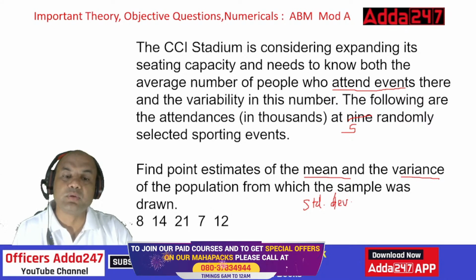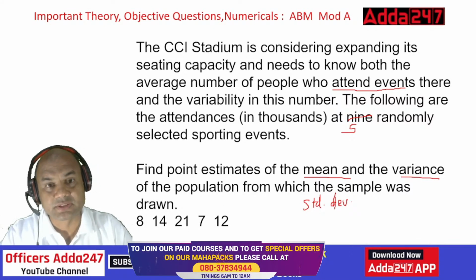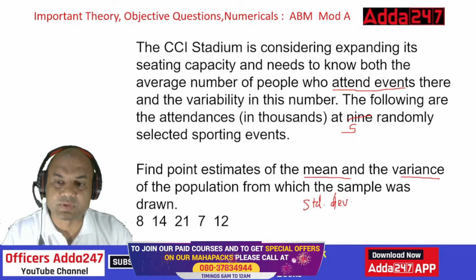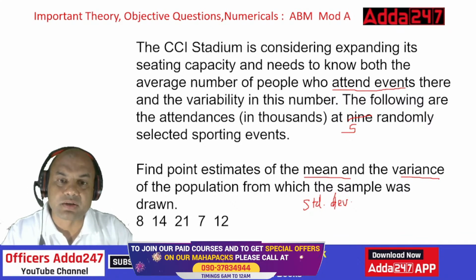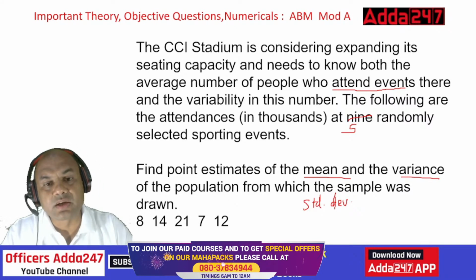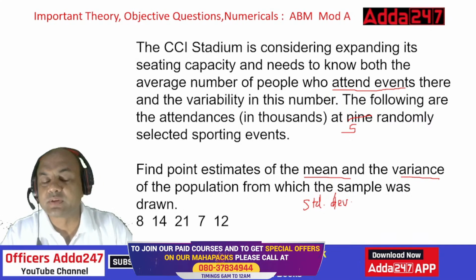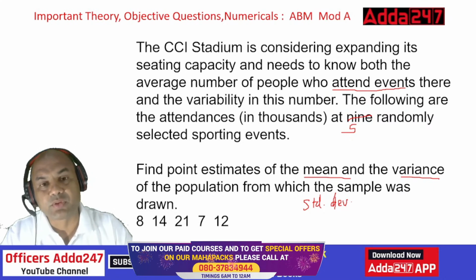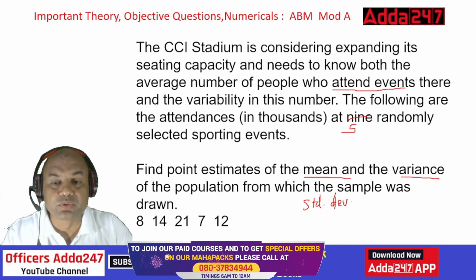Let's solve this. Numericals are always the easiest ones in ABM or even BFM, if you understand. If you don't understand, then the numericals become difficult. But if you understand, these questions can come for around 3 to 4 marks, and these are simply in your pocket. So never ever leave the numericals, because those are the easiest. Solving one theory question may require around 2 minutes per mark, but for a numerical, if you understand, it will require hardly 10 seconds. Such is the huge difference.